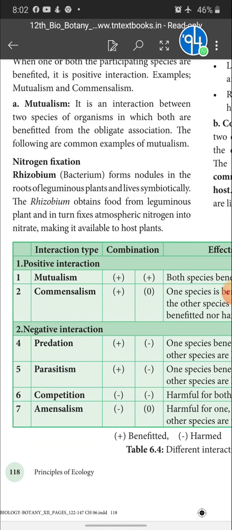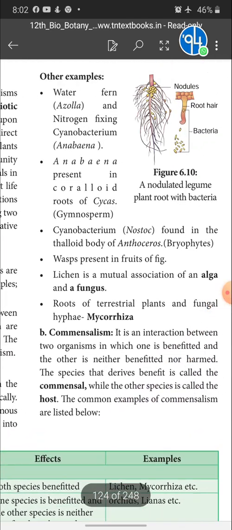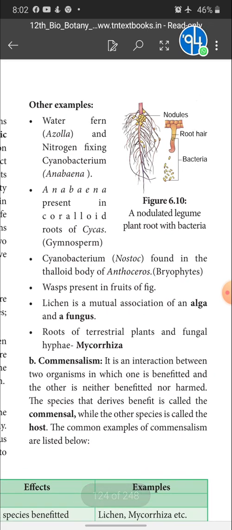So here in a table column, you will get different types of interaction, positive interaction, negative interaction. Please go through all these by yourself, children, and let me complete the examples and other things given in our text. Other examples for mutualism are the water fern Azolla and the nitrogen fixing cyanobacteria Anabaena. Anabaena present in the coralloid roots of Cycas, a gymnosperm, is also an example for symbiotic life, that is mutualism.